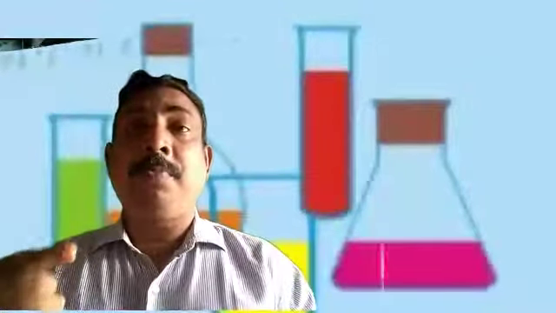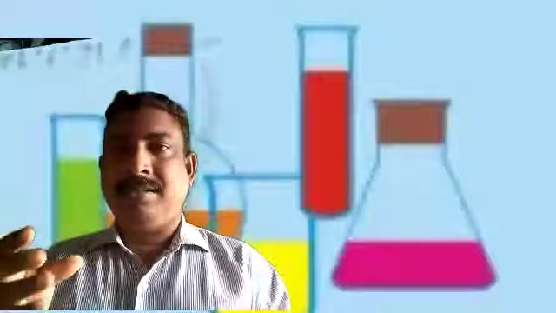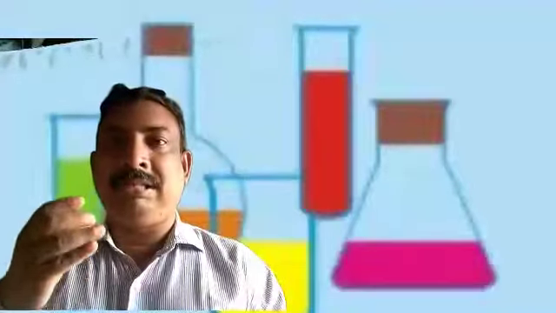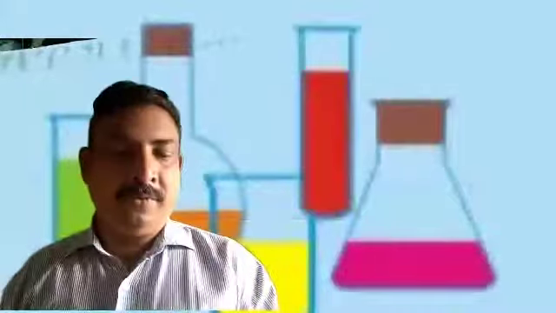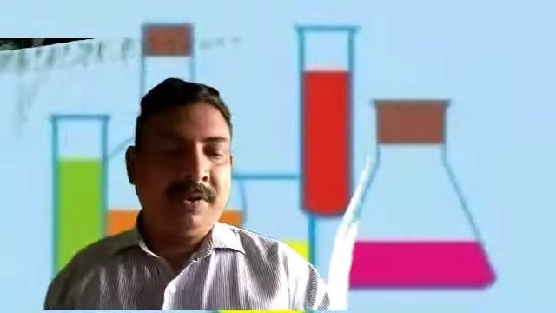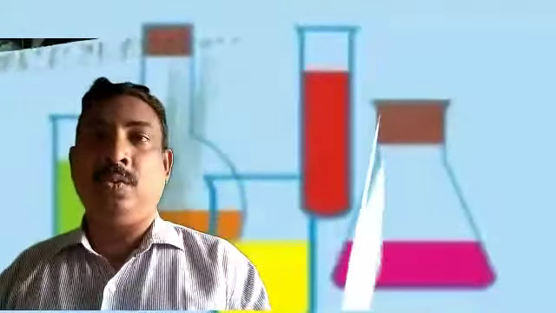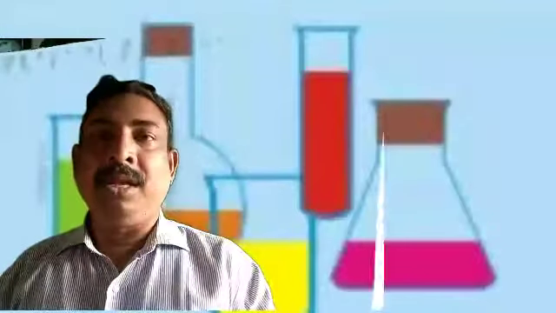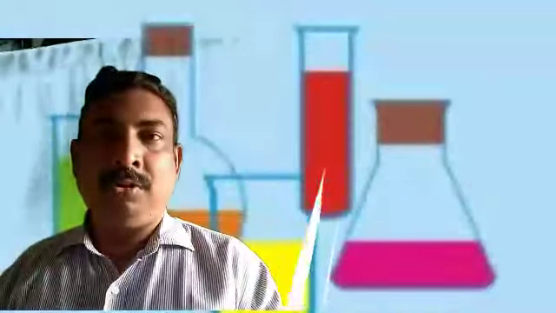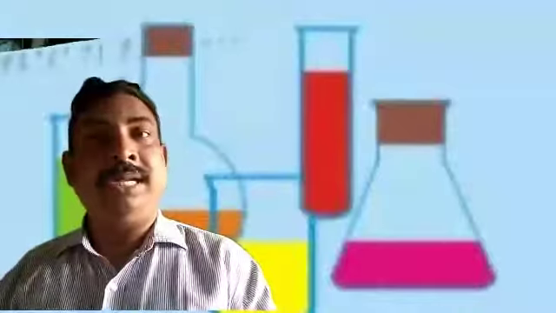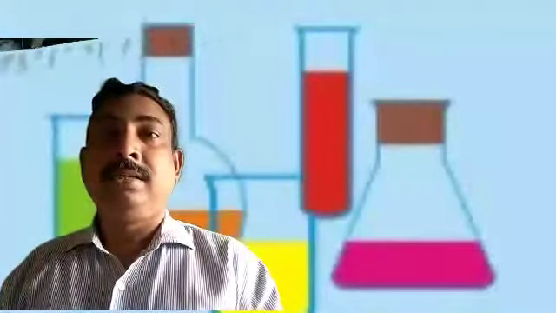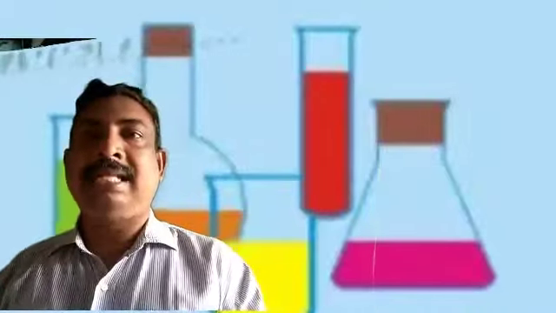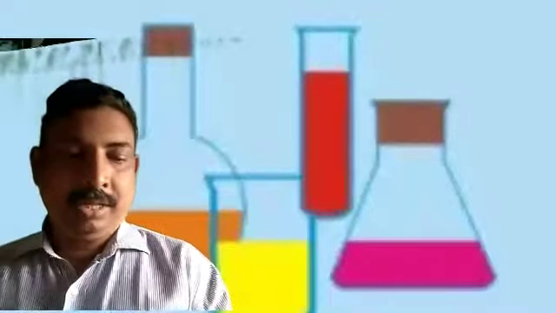Now we have to put proper symbols, meaning states. We should mention the states so that this particular equation becomes more meaningful. So what is the state for BaCl2? Put aq, as it is an aqueous solution. What do you have to put for Al2(SO4)3? aq. Why? Because it is also an aqueous solution. And BaSO4 is a solid. And lastly AlCl3 is aq.